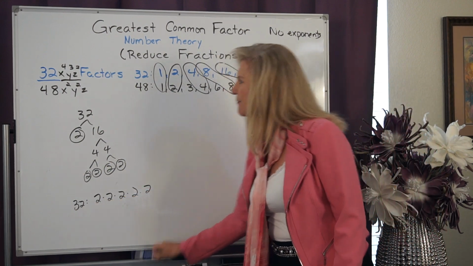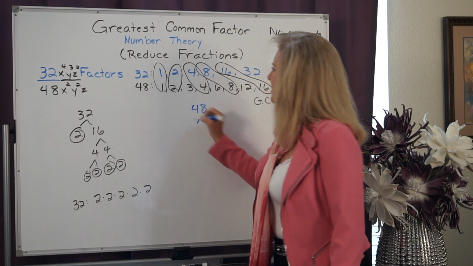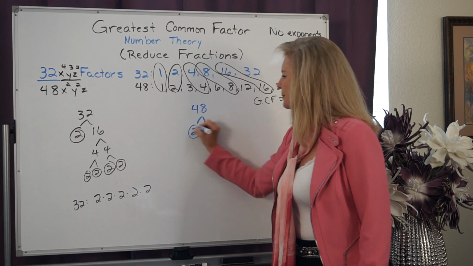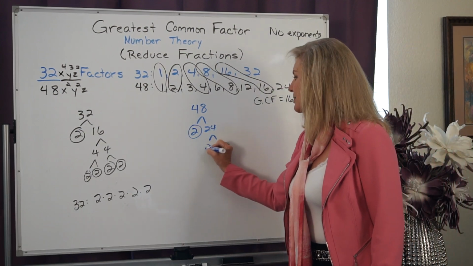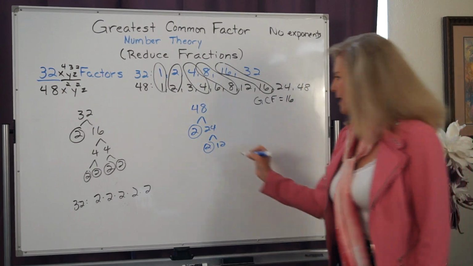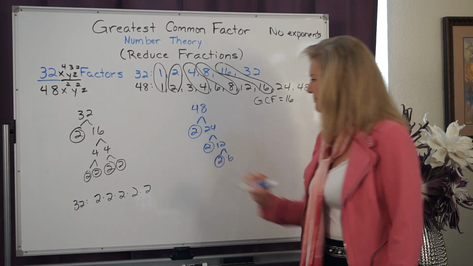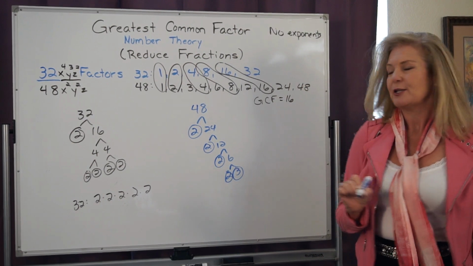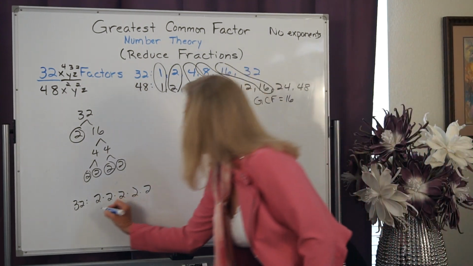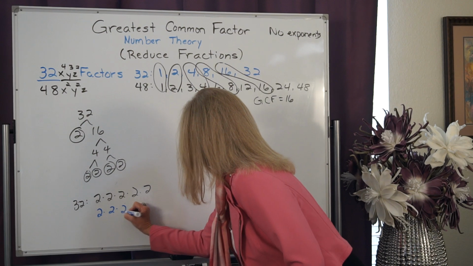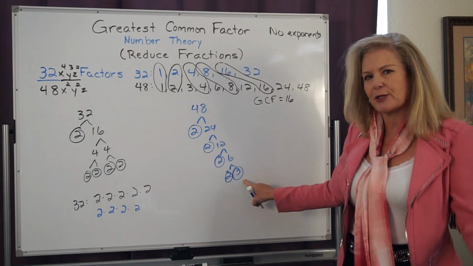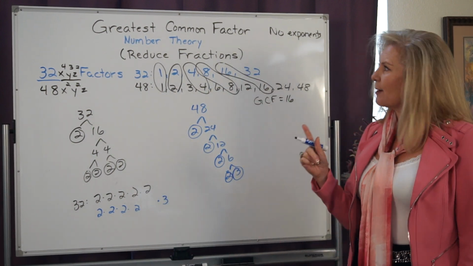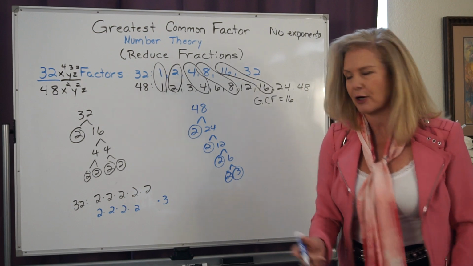Now I'm going to do the same thing for 48. I can choose any two factors. Let's do 2 times 24. 2 is prime. 24, let's do 2 times 12. 2 is prime. Let's do 2 times 6. 2 is prime. Let's bring 6 down to 2 times 3, and both of those are prime. So the prime factorization of 48 would be 2 times 2 times 2 times 2, but then it has this 3. And so I'm going to pull the 3 out here because what I want to do is take and pull down all the bases that are the same.